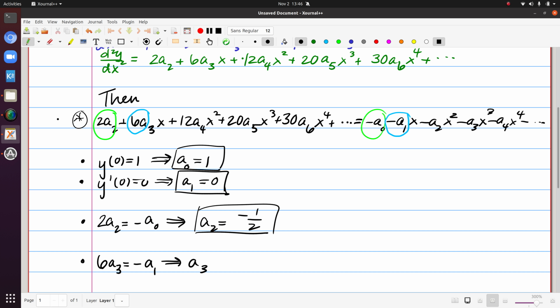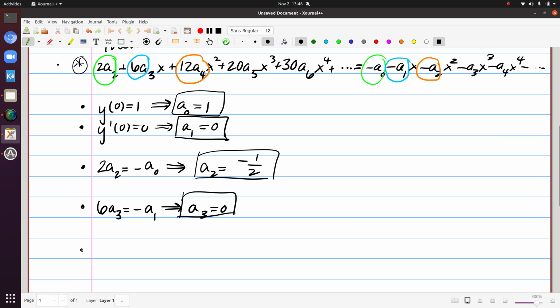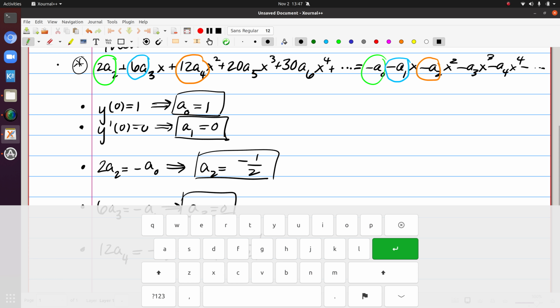But a1 is 0, so that means that a3 is 0. Then I can look at the coefficient of x squared. That's going to give me 12a sub 4 equals negative a sub 2. So negative a sub 2 is negative 1/2 times negative, that's going to make it positive 1/2. So a4 is 1 over 2 times 12.